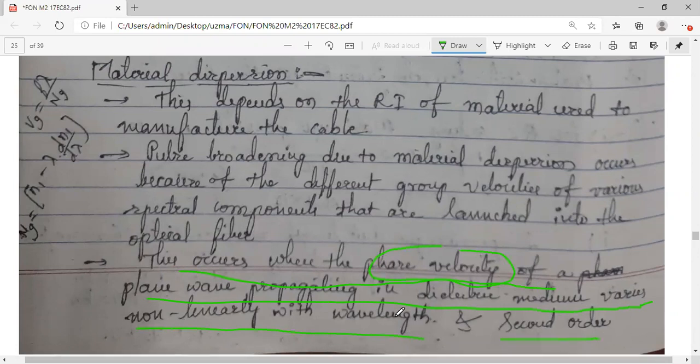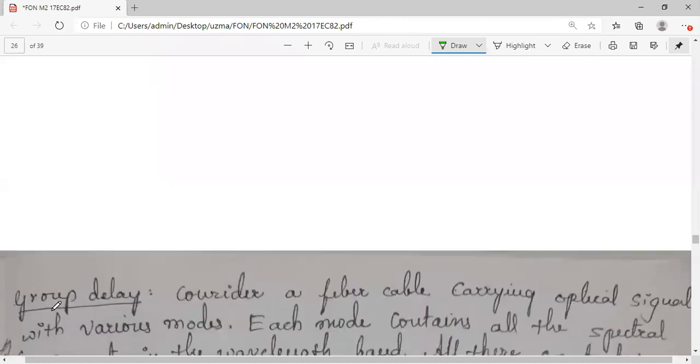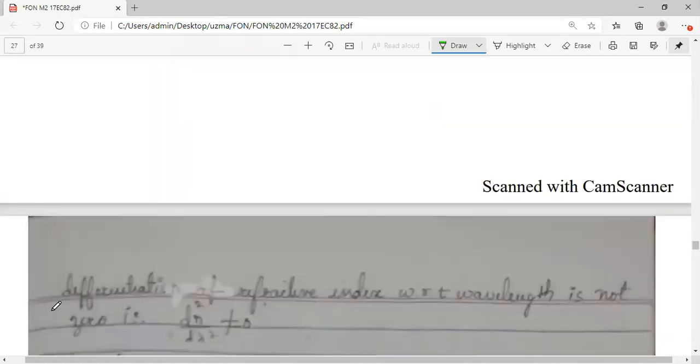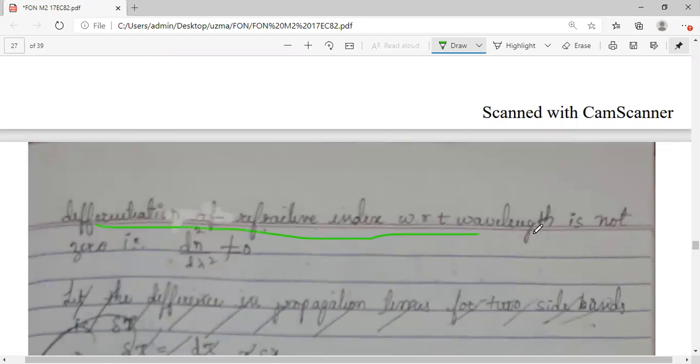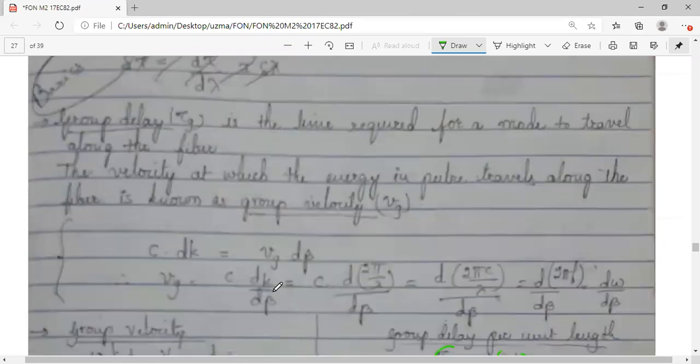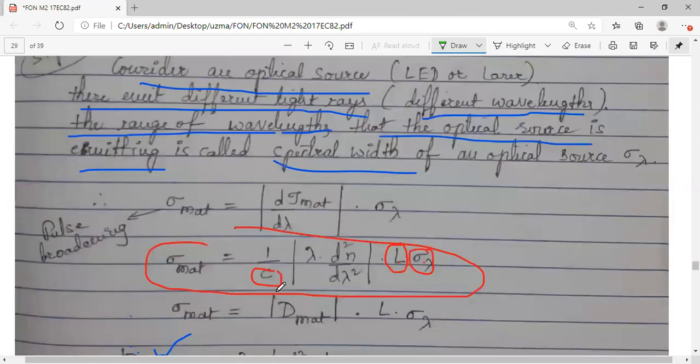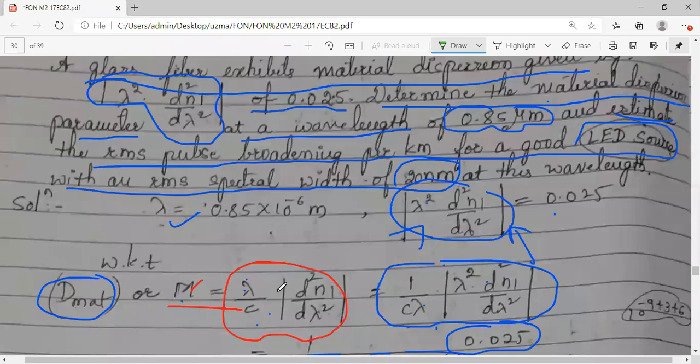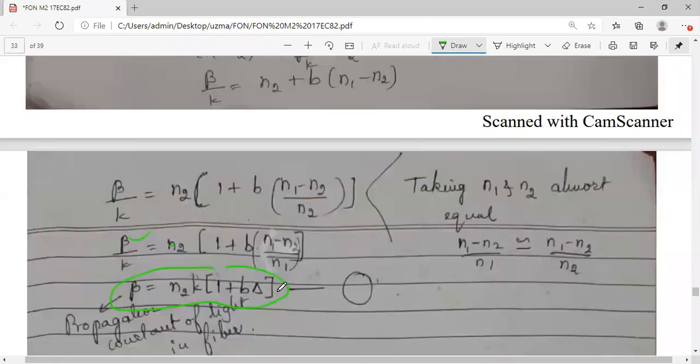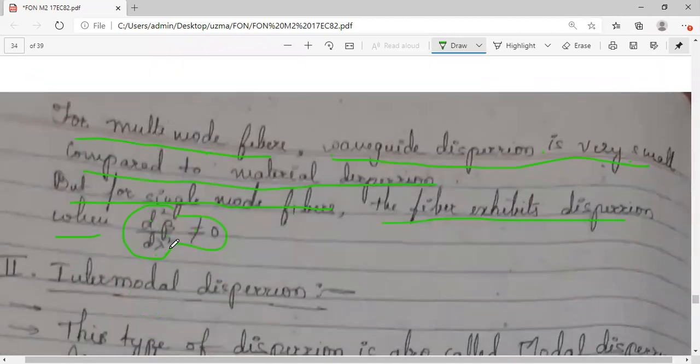Refractive index varies non-linearly with the wavelength, and the second order differentiation of refractive index with respect to the wavelength is not zero. See, it is d by d lambda square of n, the refractive index, which is not equal to zero. This was the condition for material dispersion. But coming to waveguide dispersion, it has changed a little bit. This time it is d by d lambda square of beta. Earlier it was the refractive index, this time it is beta, the propagation constant.